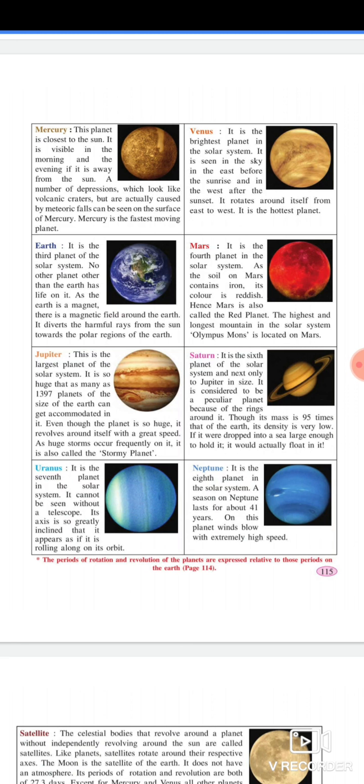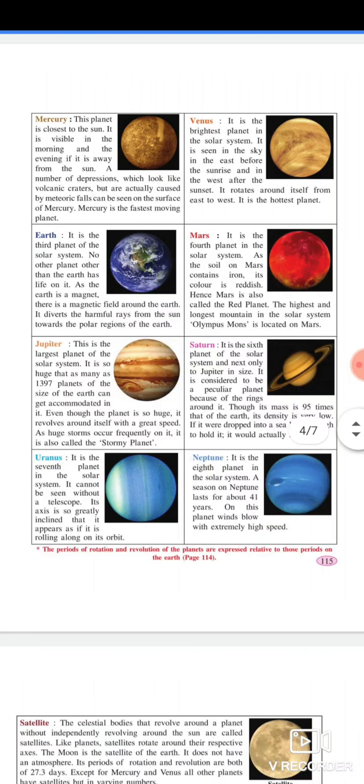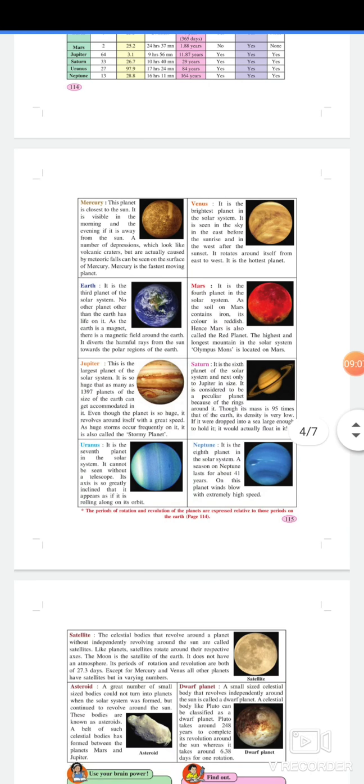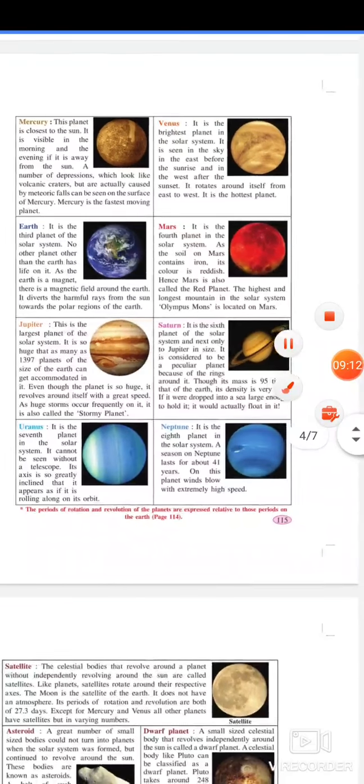Mars. It is the fourth planet in the solar system. The soil on Mars contains iron. Its color is reddish, hence Mars is also called the red planet. The highest and longest mountain in the solar system, Olympus Mons, is located on Mars.